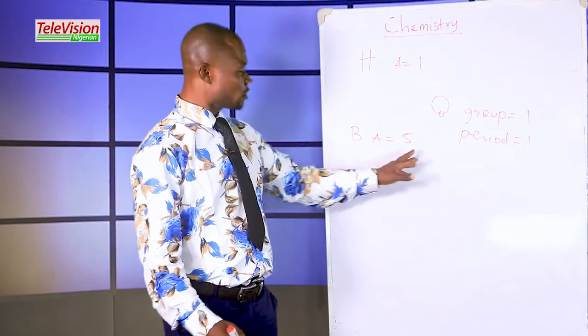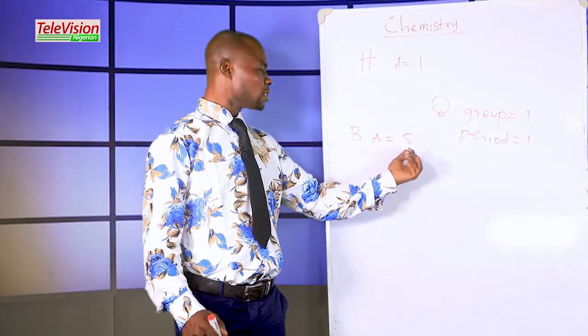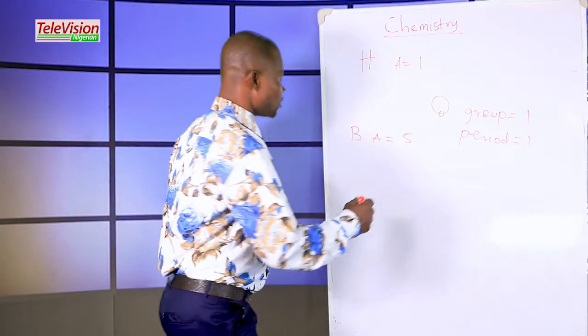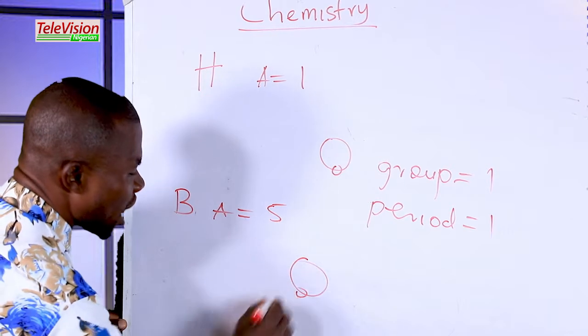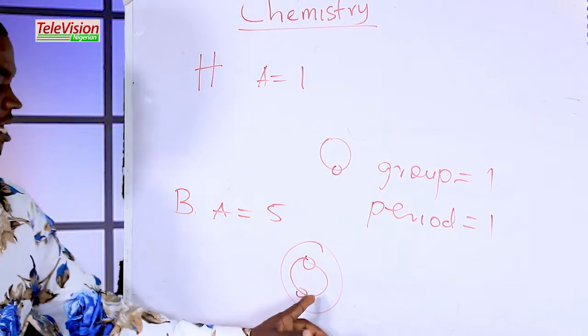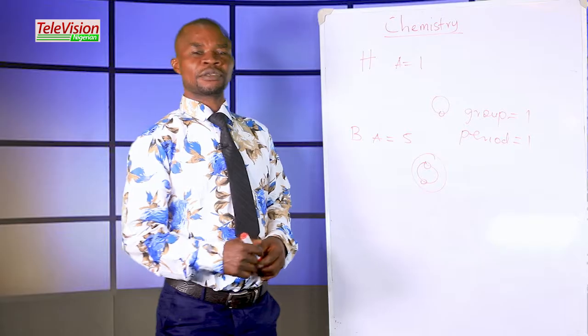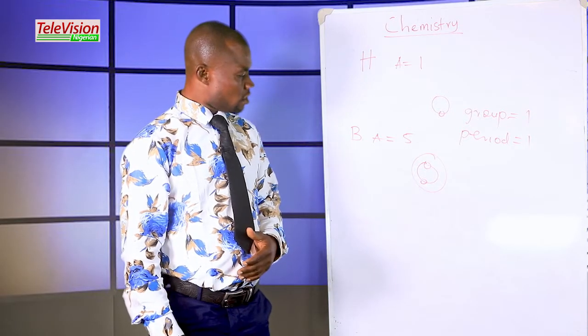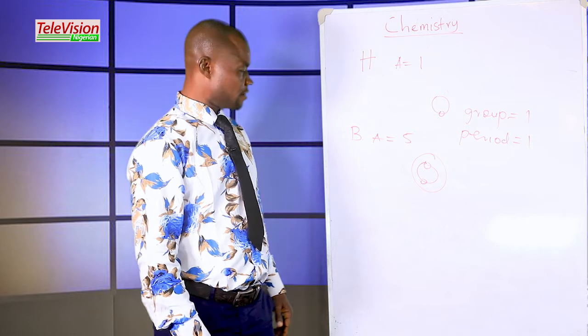The atomic number of boron is 5. We are going to configure this boron, which is going to be 1, 2. The first orbit will take 2 electrons, as it was discussed during our previous lessons.